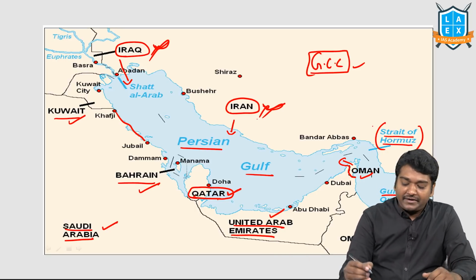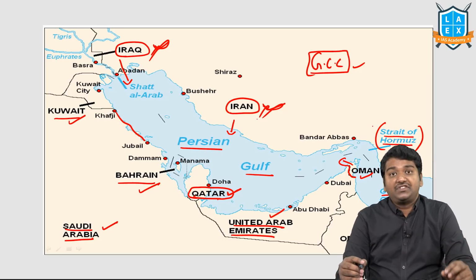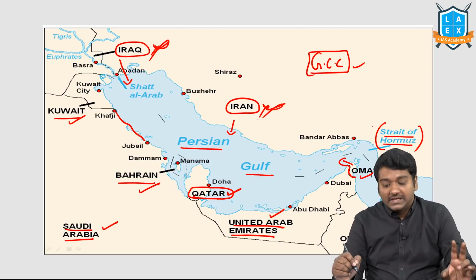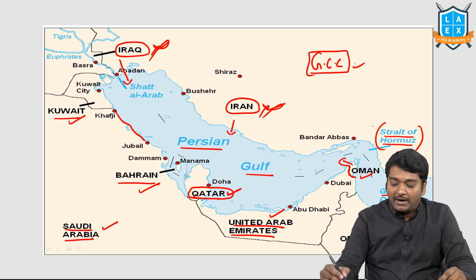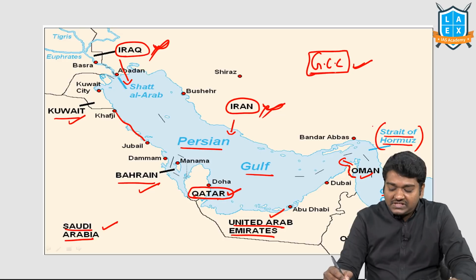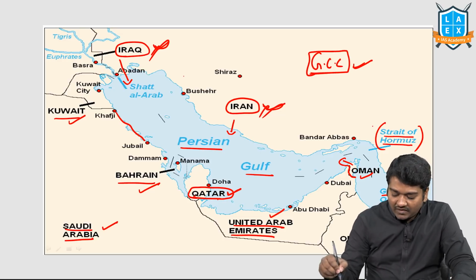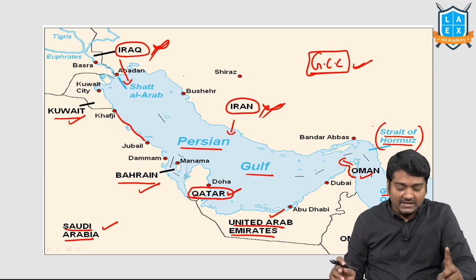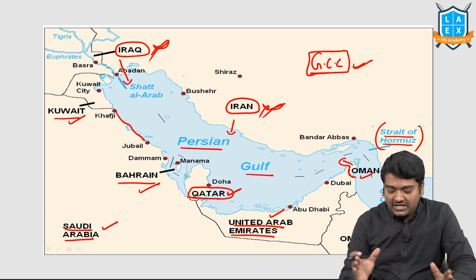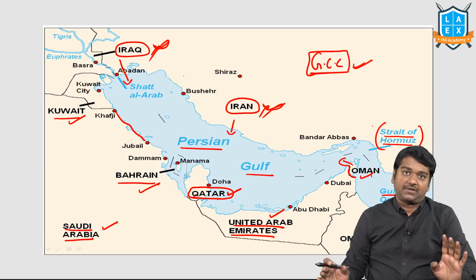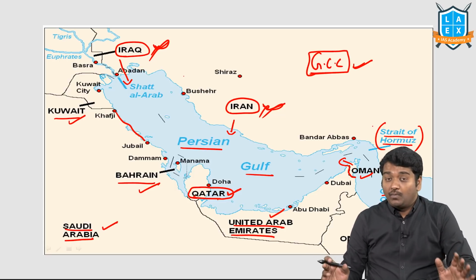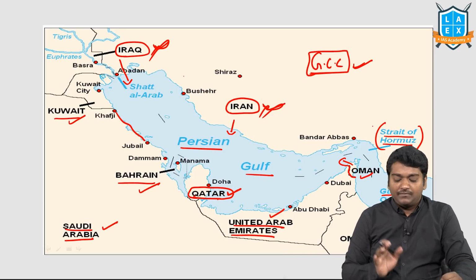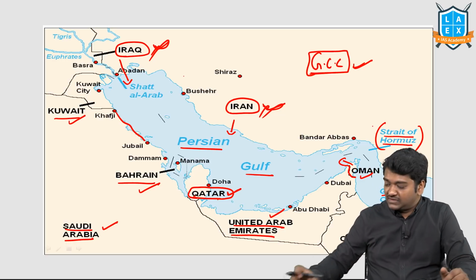There are 8 countries. 2 types of question can come. Which countries have border with Persian Gulf? Second, they may ask you a question about GCC. Read about GCC. Second, look at the geographical aspects of these countries. Once UPSC had asked, arrange the capitals of these from west to east. So, I don't know, they may ask because they have repeated several maps based questions. Just look at these countries once.